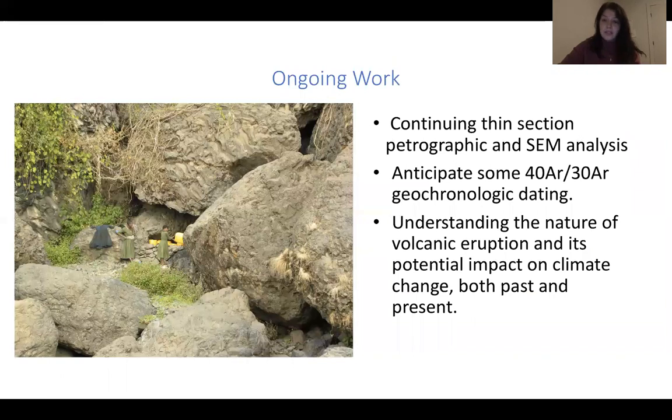Ongoing, we are continuing thin section, petrographic, and scanning electron microscope analysis with both the filled vesicles and other minerals that we find in the thin sections. We also anticipate being able to do some geochronologic dating to understand the ages of the basalts. Our end goal is to understand the nature of volcanic eruption in the Ethiopian Plateau and its potential impact on climate change, both past and present.